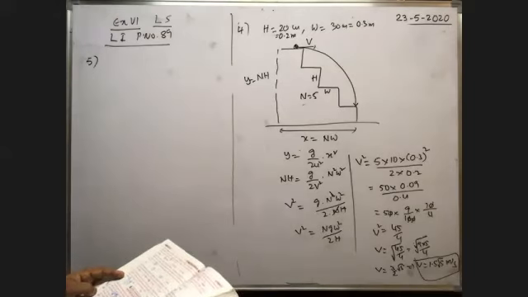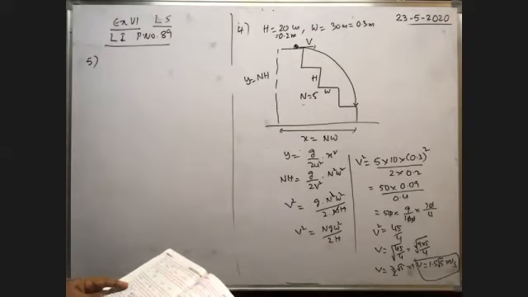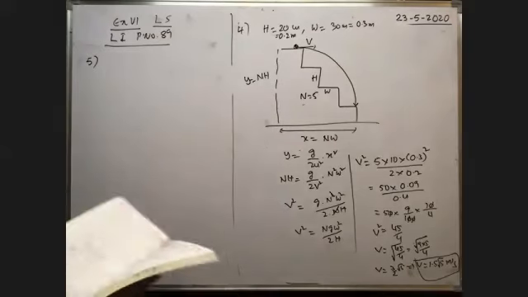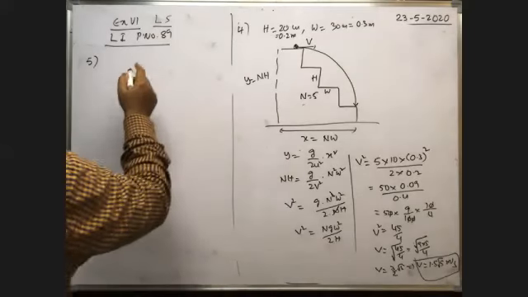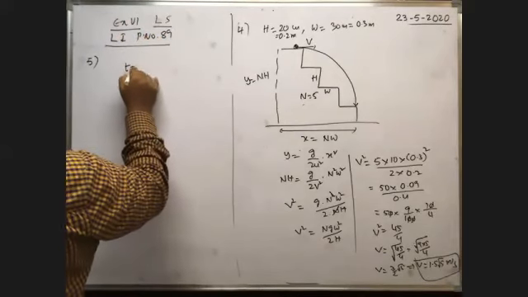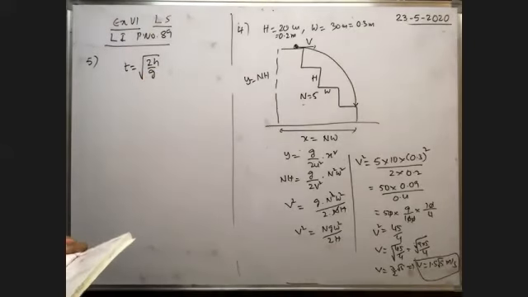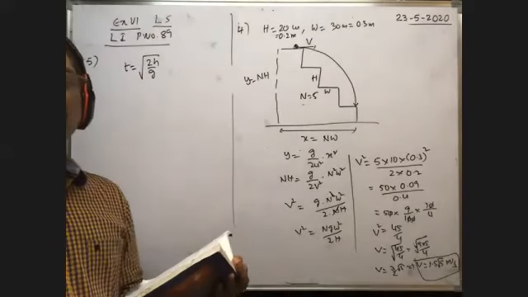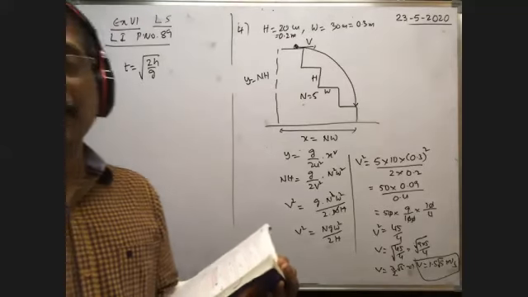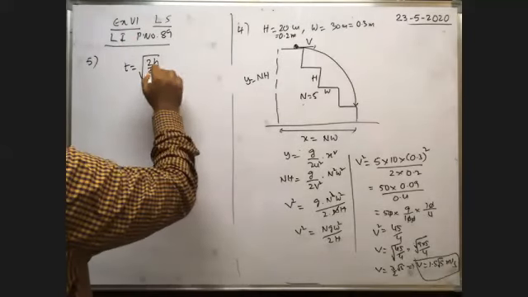A ball thrown horizontally with a velocity v from the top of a tower of height h reaches the ground in t seconds. If another ball of double the mass is thrown horizontally with velocity 3v from the top of another tower of height 4h, it reaches the ground in a time dash. Here, from the top of the tower, when a body is thrown horizontally with certain velocity, time taken by the body to reach the ground is t is equal to root 2h by g. That means the time taken by the body to reach the ground when projected horizontally from the top of the tower does not depend on the velocity of projection, whatever the velocity, but height changes.